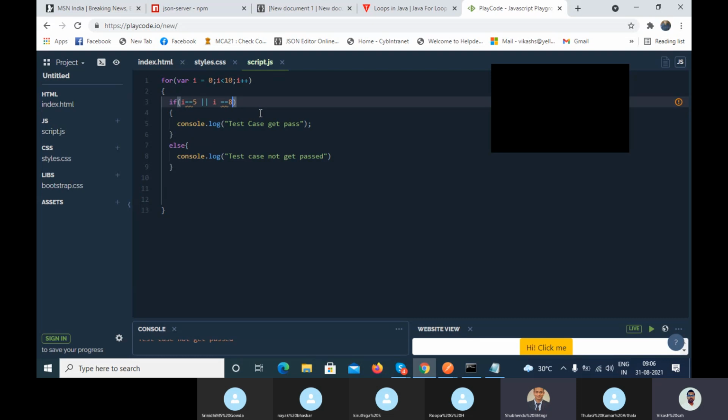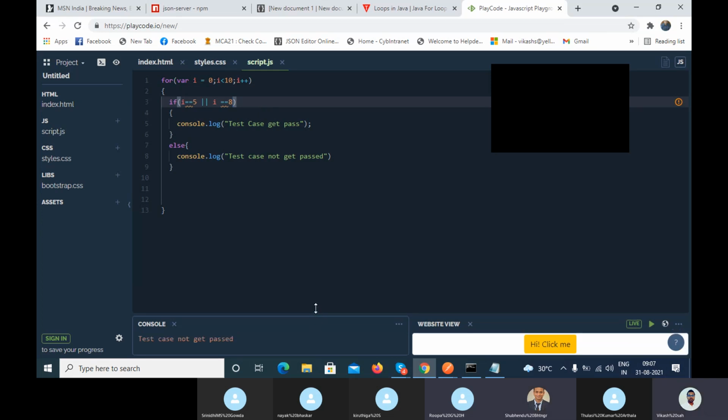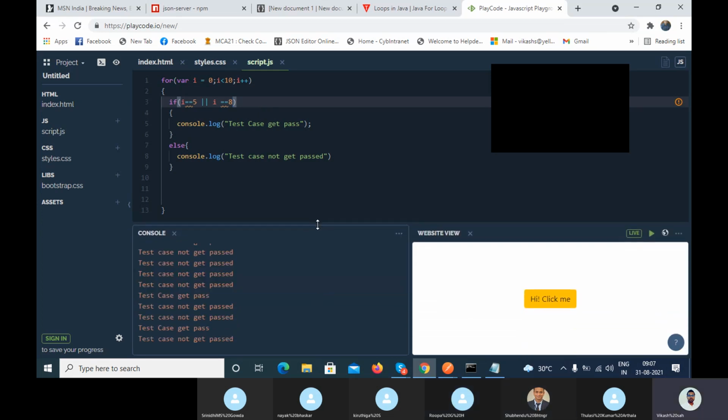Agree, everyone, or do you have any other answer? For 5 and 8, the if statement will print test case get passed, and in all other conditions it will be test case not get passed. But here it is either, I think, right? It is an or case, it is Boolean. You can see it here. The fifth position and the eighth one only, test case get passed, and the other ones will fail.